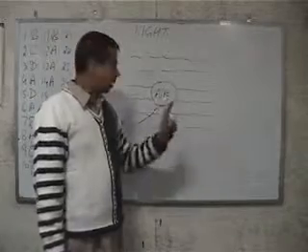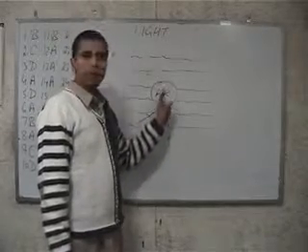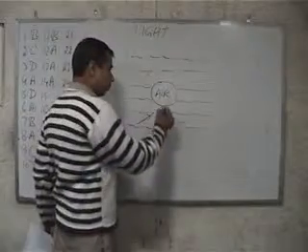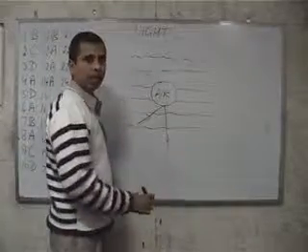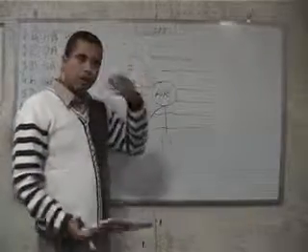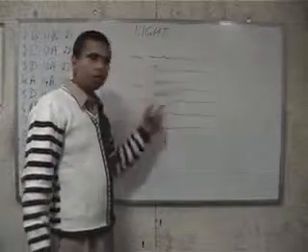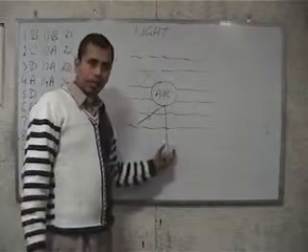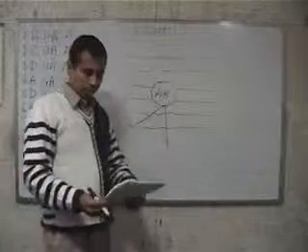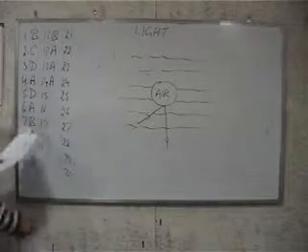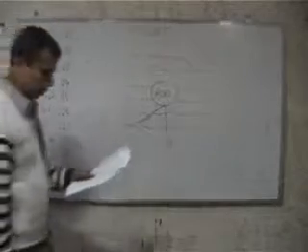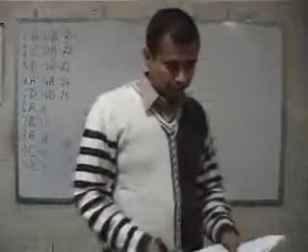We know that when light is traveling from a denser to a rarer medium, there is a possibility of total internal reflection. That is why when this light gets reflected back, the bubble appears to be shining, because our eyes perceive as if the bubble is the source of this light. That is why the bubble appears to be shining, because of total internal reflection. So for the 15th question, D option is the correct answer.